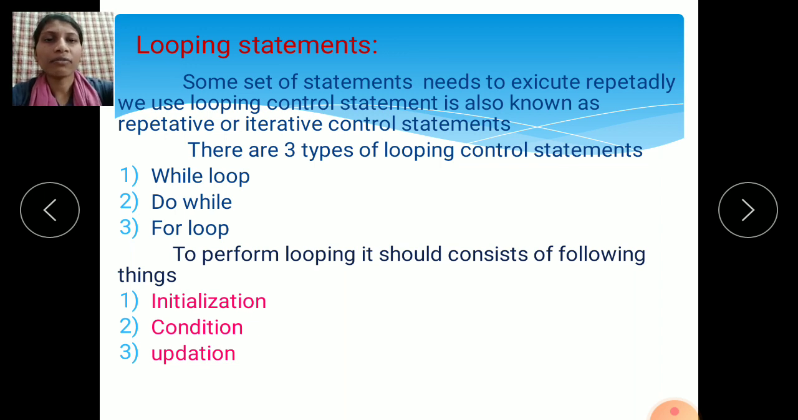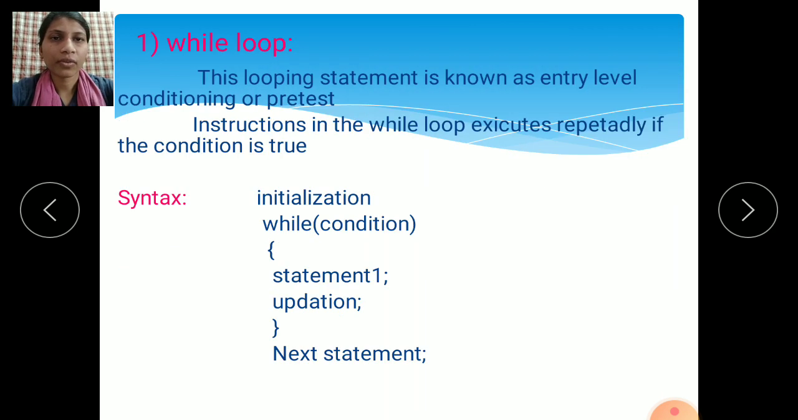So we will see one by one here. The first type of looping statement is the while loop. What do we mean by while loop? This looping statement is known as entry level conditioning or pre-test. It is an entry level condition, meaning the condition is checked when the loop is started. So we can call it an entry level loop or pre-test loop, otherwise the while loop.